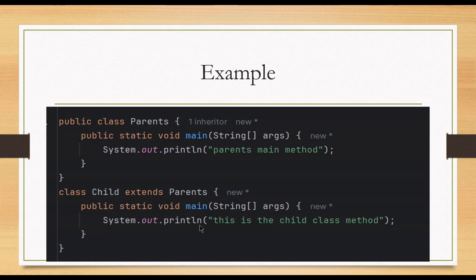If I create the object of the child class and call the main method, it will print this is the child class method. Method overriding does not happen here, because the main method of the parent class is hidden in the child class. So that's why method overriding does not happen in this scenario.